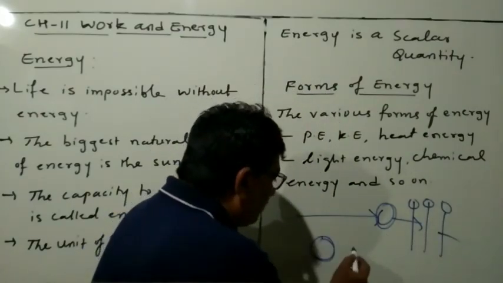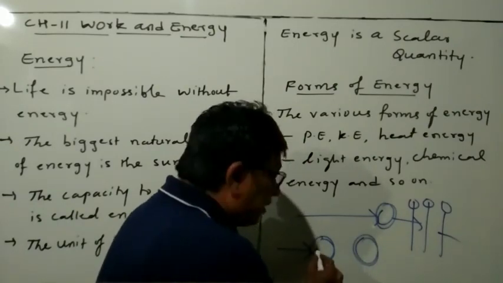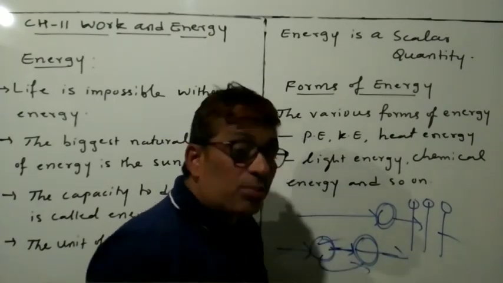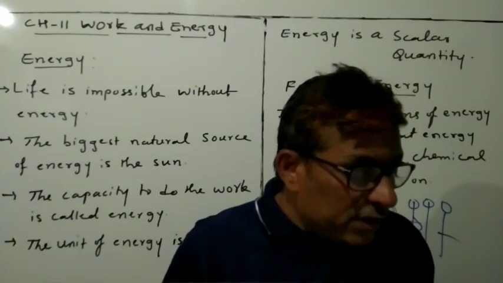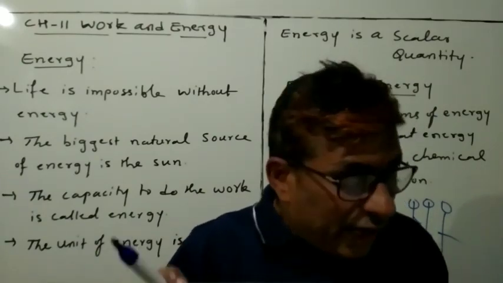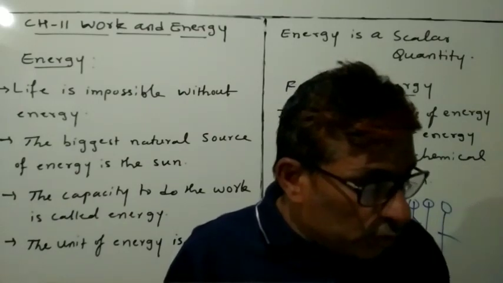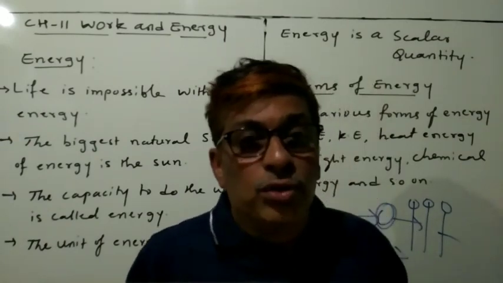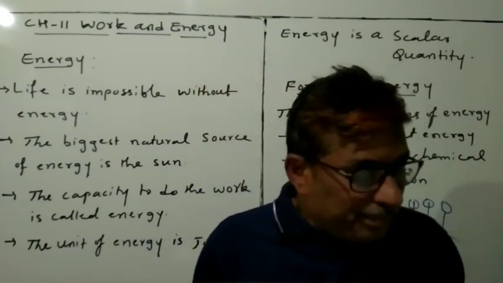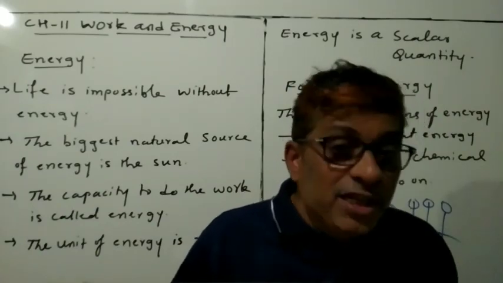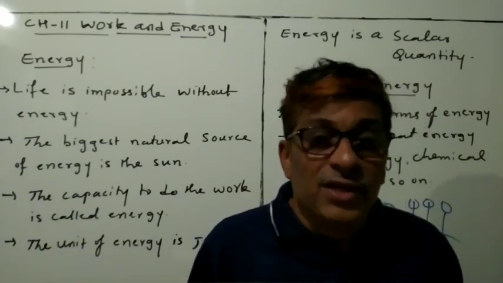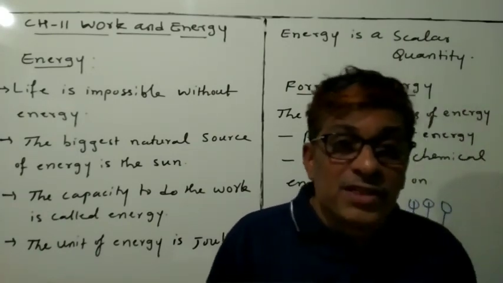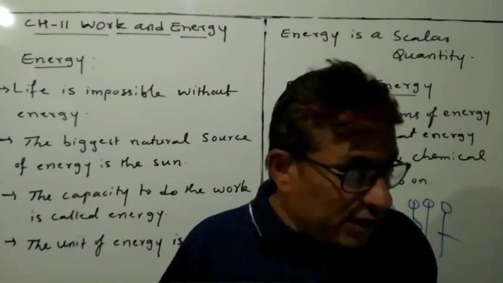Suppose here one object will be there and here another object will be there. If you push here and this moves, it means energy is transferred from one object to another. Thus, the first object had the capacity to do the work. This implies that any object that possesses energy can do the work. So the energy possessed by an object is measured in terms of its capacity to do the work.